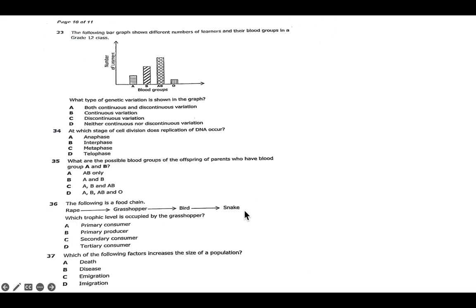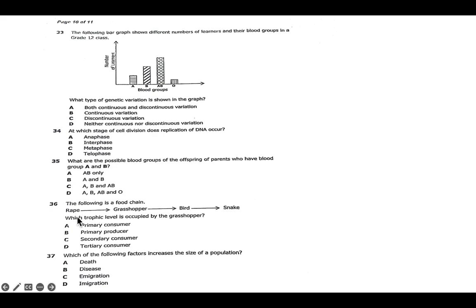Right. So now I have to give you an overview of what a food chain is. A food chain is the sequence of feeding relation among organisms. So that sequence of feeding relation among organisms, we call that a food chain. Now we have to know the producer, and then the primary consumer, and then the secondary consumer, and then the tertiary consumer. So this is based on the trophic level.